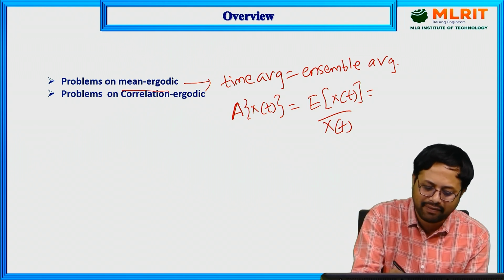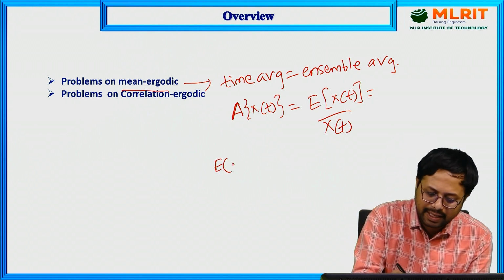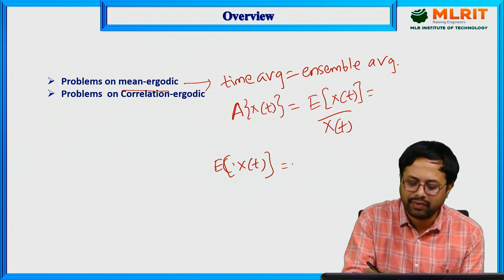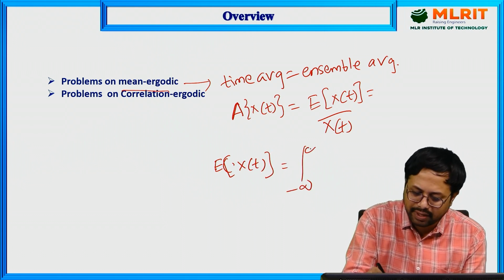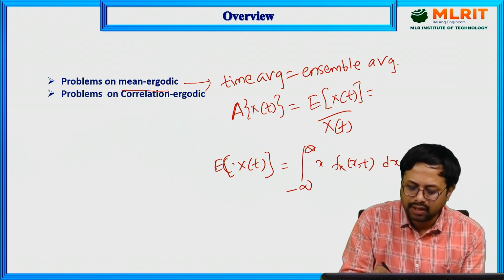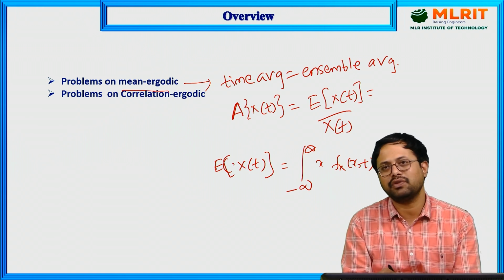The ensemble average has the same formula as the expectation of x of t. For a continuous random variable, it is the integration from minus infinity to infinity of small x of t into f x of x comma t dx. This is the general ensemble average formula.